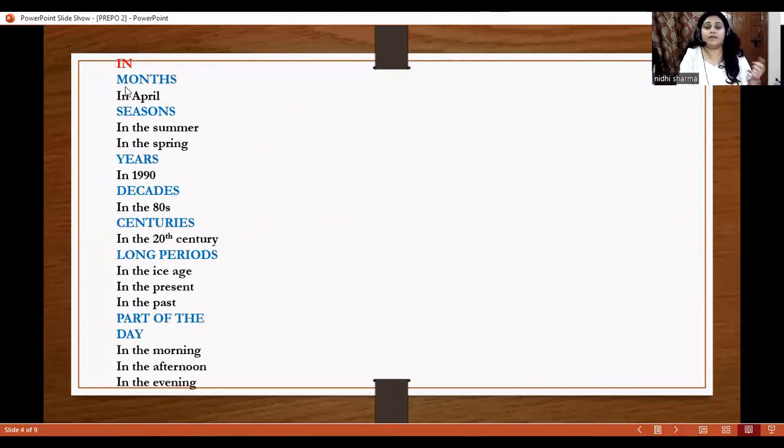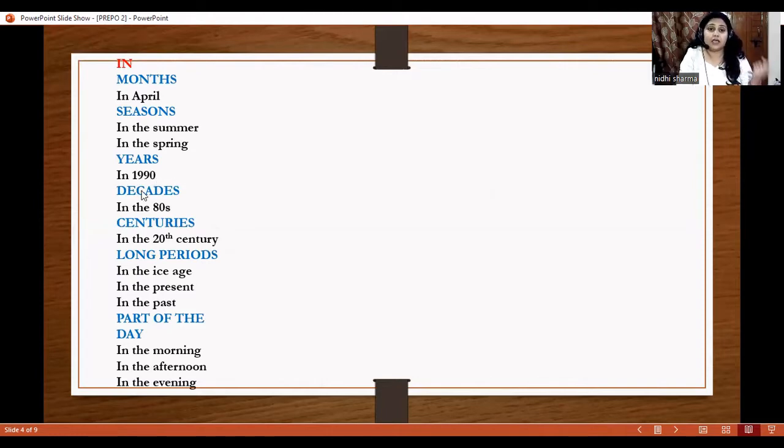Let's understand where we can use in. We use in with months. For example, my birthday comes in April. We use in with seasons. I love to go to the hills in the summer. We use in with years, like in 1990. I got married in 1990.